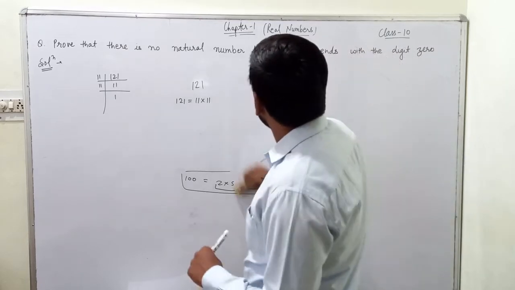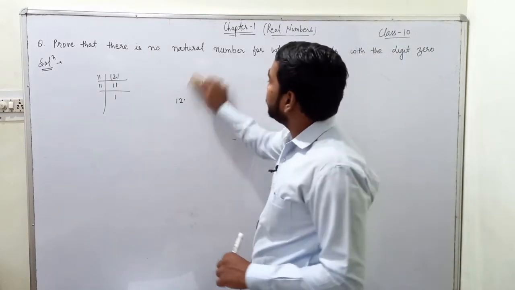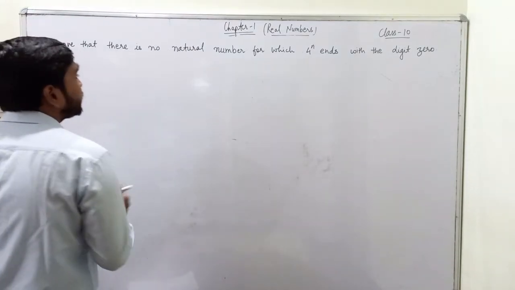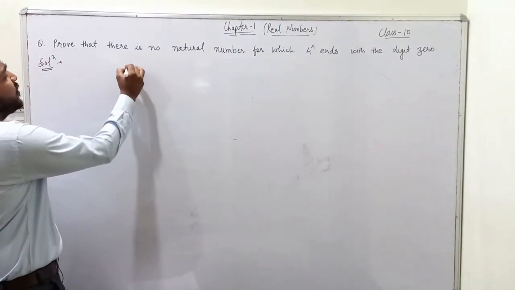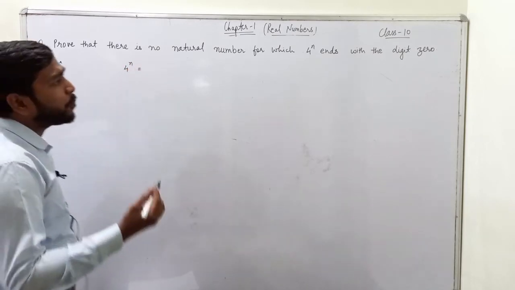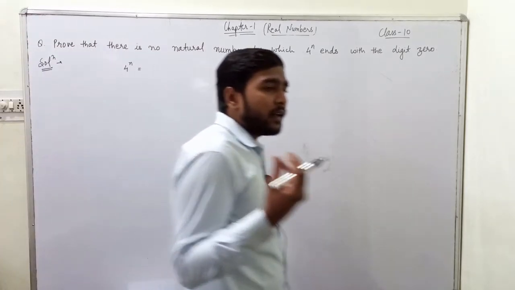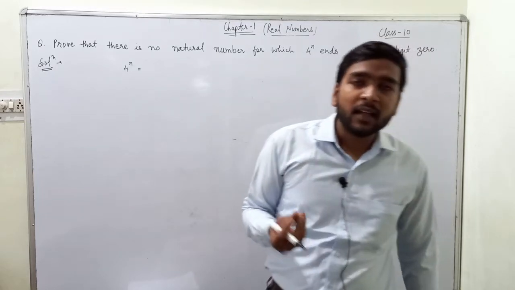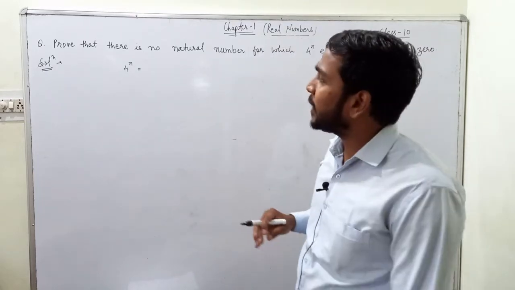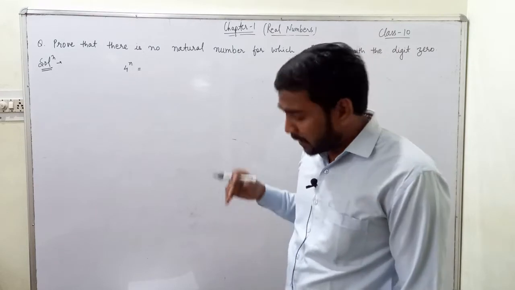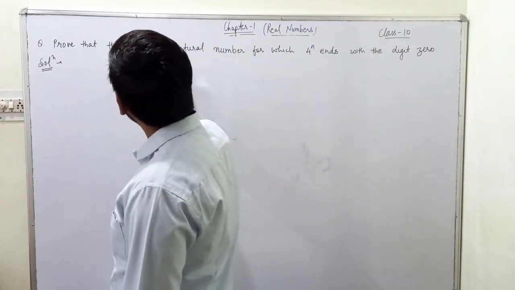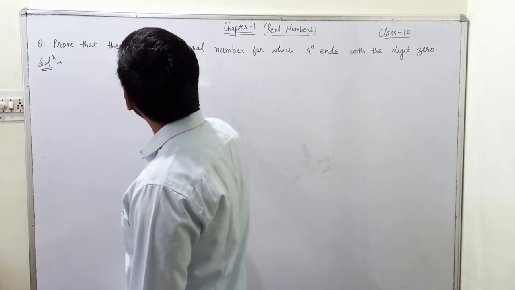Now, what will we write in the exam? First, we will write 4 power n according to the fundamental theorem of arithmetic, that is, as a product of prime numbers. Okay. Now 4 power n can be written as 2 power n into 2 power n.